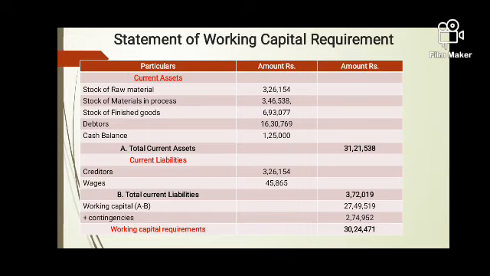Now we'll deduct the company's current liabilities, which the company will have to pay within 1 year. Creditors, as per calculation, they are giving us credit for 4 weeks, that comes to 3,26,154, and wages 45,865. So total current liabilities are 3,72,019 rupees. The difference between current assets and current liabilities is 27,49,519, plus we add a 10% contingency. So as per our calculation, our advice to the client is the client should keep 30,24,471 as cash on hand to run its company efficiently.